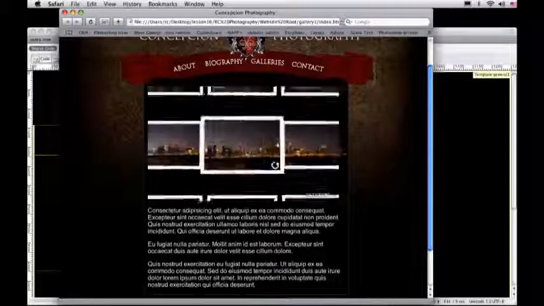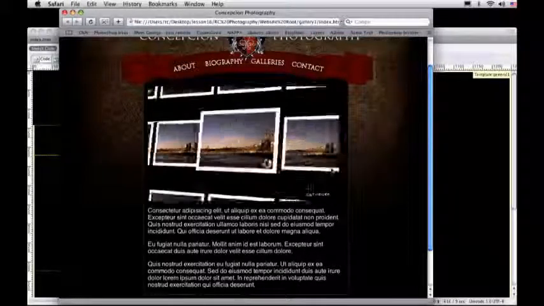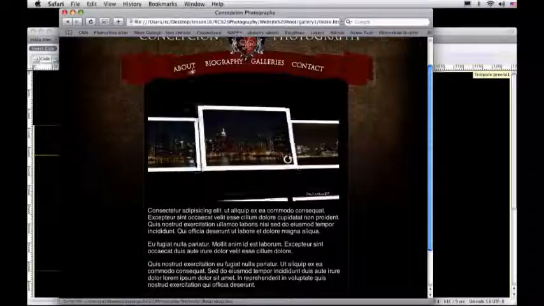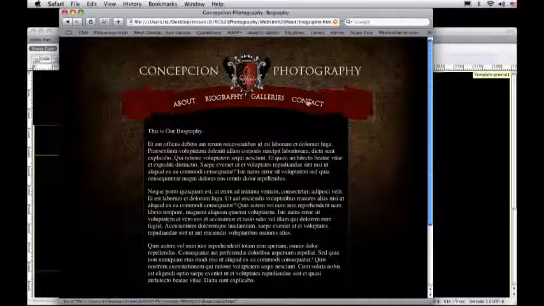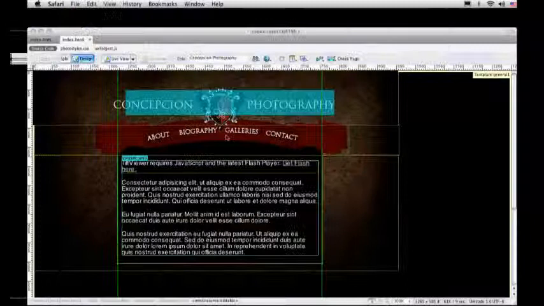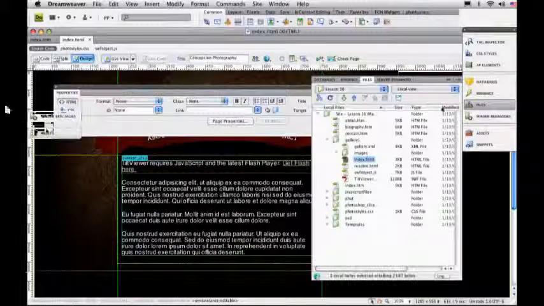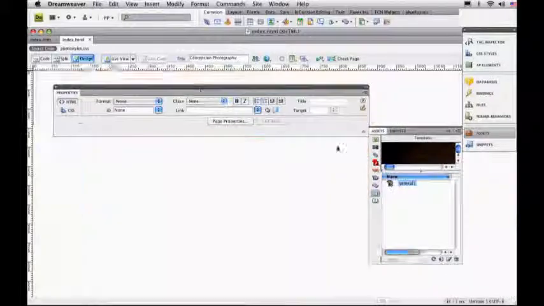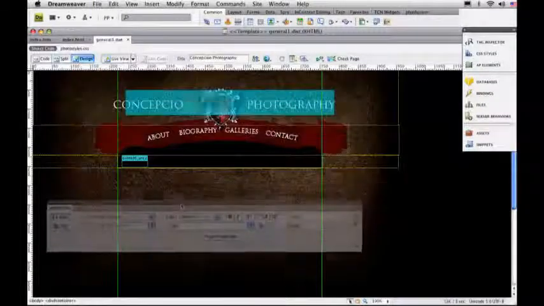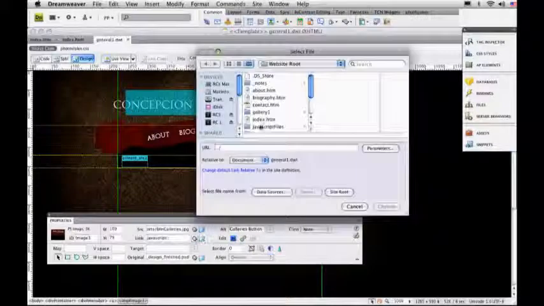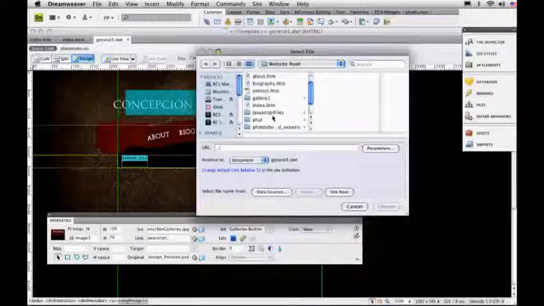I'll go to this, and having that set, now I'll preview in Safari. Pretty good. So we've taken a concept from Photoshop, designed it, masked it, copied it, ripped it to pieces, and put it into Dreamweaver, and added some multimedia.